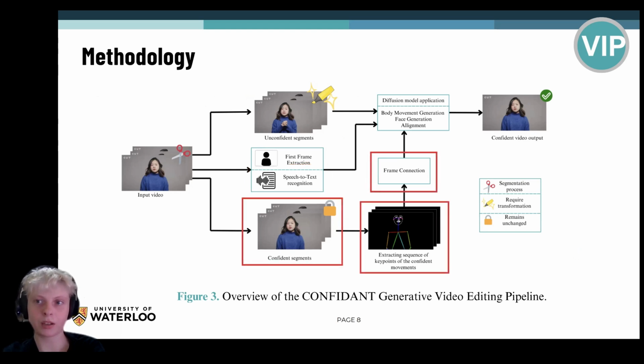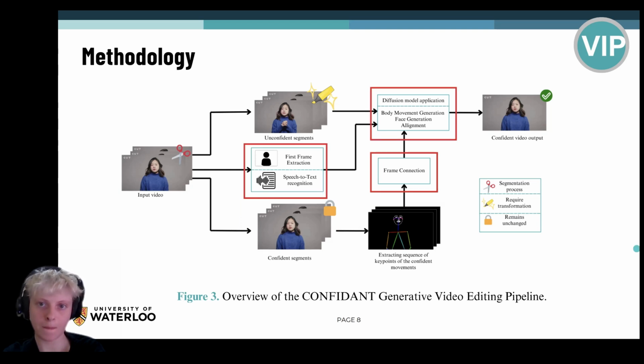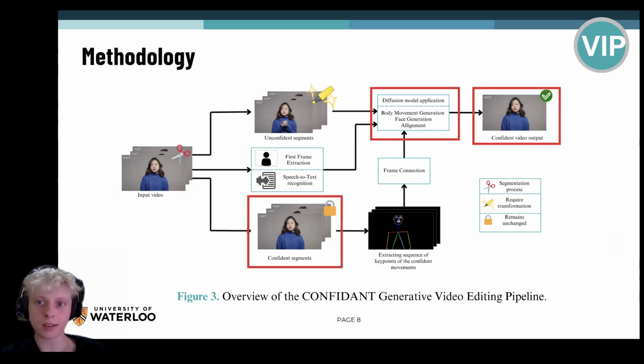In the next step, we are extracting key points from confident parts to model confident gestures, with some key points serving as references for transformations and others for interpolating joins. In our model, we utilize two diffusion models, where a first model takes a reference frame and key points from the frame connection step to generate confident body movements, while a second model creates facial expressions and synchronizes lip movements, using a zoomed-in face from the first frame and altered audio. Finally, the outputs from the diffusion models are aligned to produce a seamless transformed segment that blends with untouched parts.